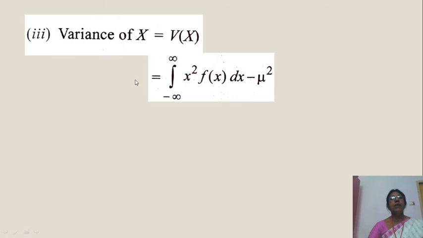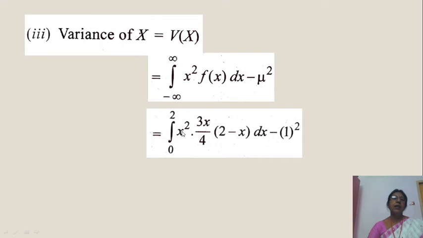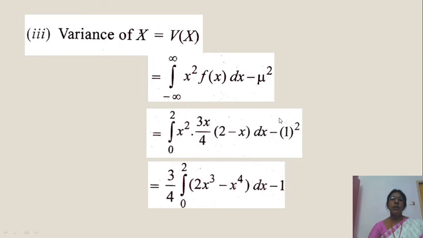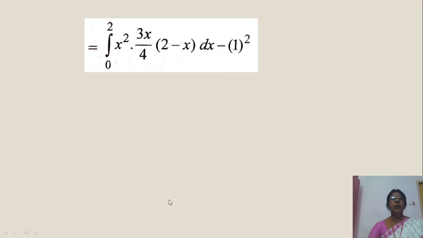Variance of x, the formula is integral x square f of x dx minus mu square. Integral x square f of x is valid only from 0 to 2 and that function is 3x by 4 into (2 - x) dx. Mu is 1, so substitute 1 square. That is 3 by 4 constant, x square into x into 2: 2x cube minus x square into x, x power 4, dx. Already minus 1 square is there.